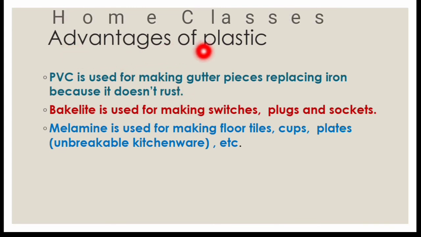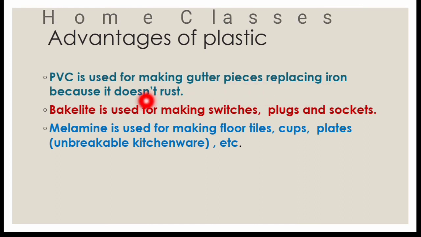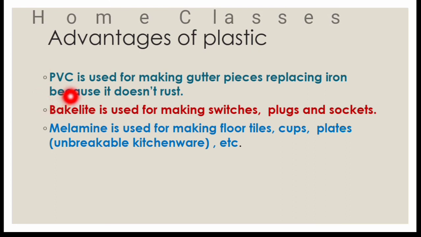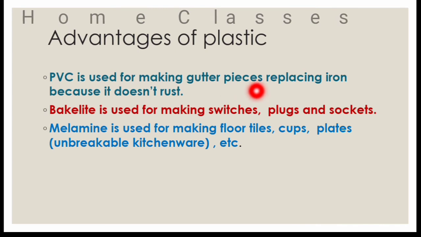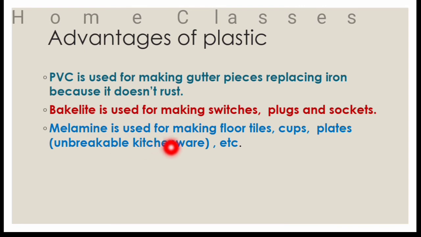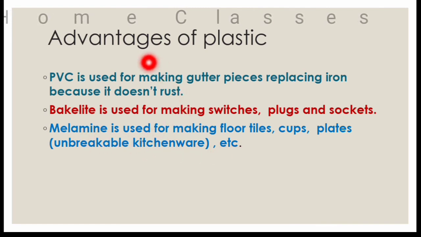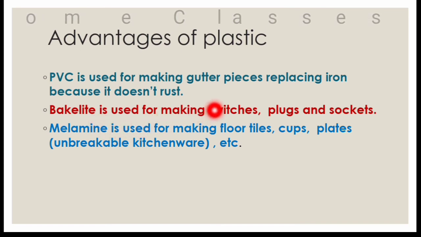So here are some advantages of plastic. PVC is used for making gutter pieces, replacing iron because it doesn't rust. Polyvinyl chloride is a tough plastic and it doesn't get rusted, so it replaces iron in gutter pieces. Bakelite is used for making switches, plugs and sockets. Melamine is used for making floor tiles, cups, plates, that is unbreakable kitchenware, and many other things. These types of plastic, PVC, Bakelite and melamine, have various uses and we use them daily.